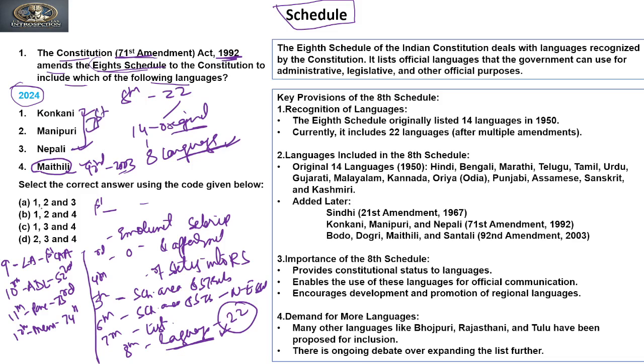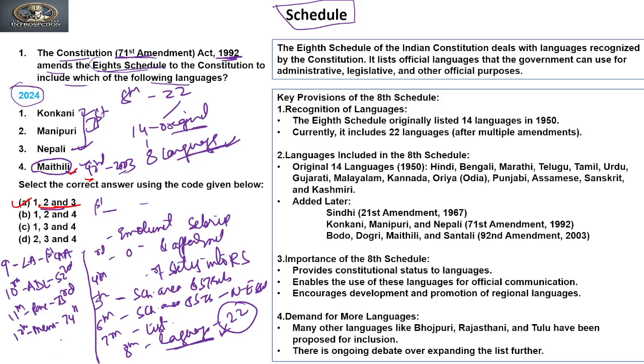So the answer to this question is A, that is 1, 2 and 3. To answer this type of question, you need to have an exact idea about the amendments. This is a very factual question. Or if you have read about the four languages recently added by the 92nd, then also you can answer the question.